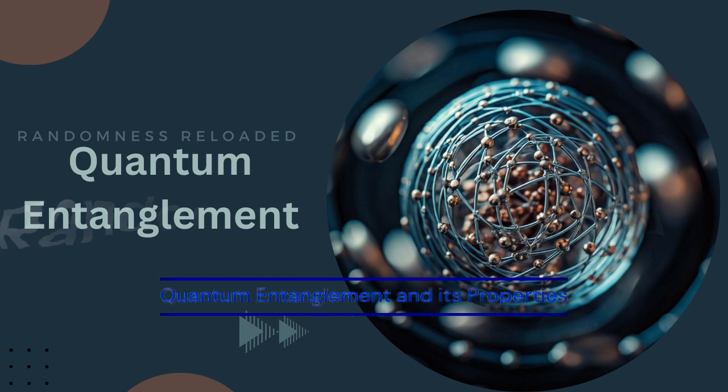Okay, so we've kind of laid the groundwork here. The history, the key players, the weirdness. But to really dive deeper into entanglement, we need to talk about the math. Okay. And the thesis introduces this concept of Hilbert space, which honestly sounds a bit intimidating. Yeah, it sounds a little scary. But is it really that bad? Not really. It's just a fancy way of talking about the mathematical space where quantum states live. So it's like a canvas where quantum states get to express themselves. Yeah, that's a good way to put it.